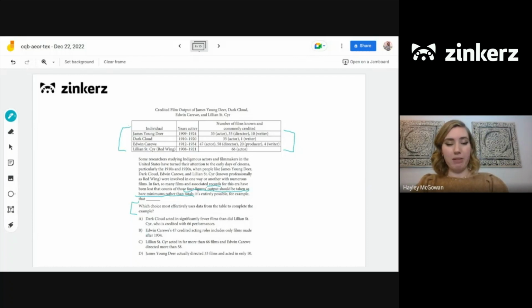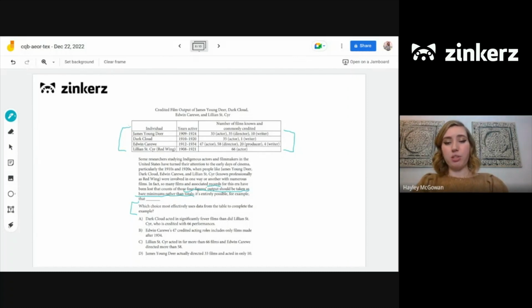So let's see, we have A. Dark Cloud acted in significantly fewer films than did Lillian St. Cyr, who was credited with 66 performances. So let's see, is this information supported by the table? What do you think? So it looks like, yes, this is supported by the table. It does say that Dark Cloud acted in fewer films than she did, who was credited with 66.